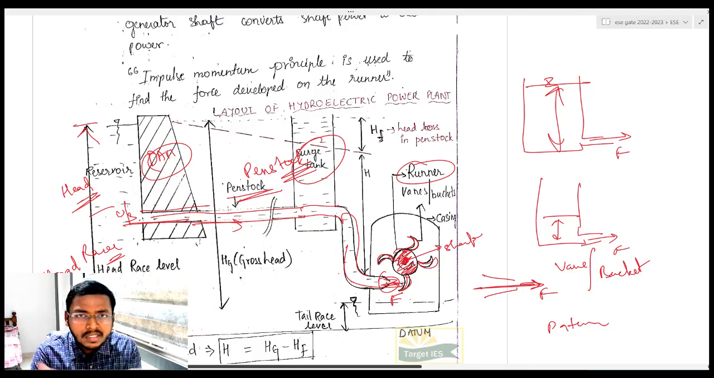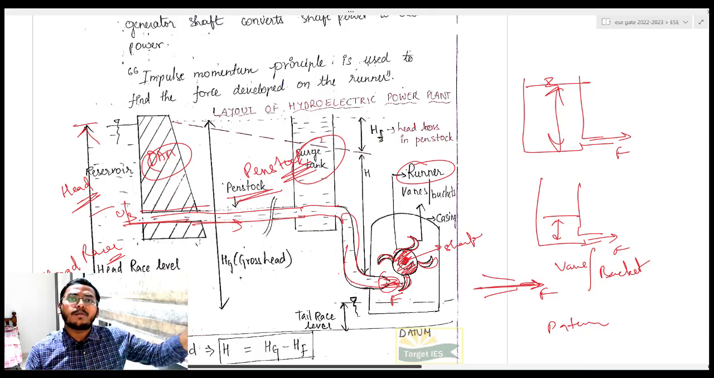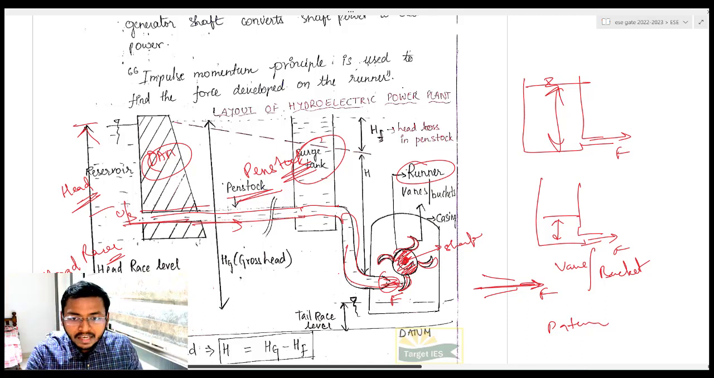I hope the concept is clear for you. Is it clear? So this shaft is coupled with an electric generator, and the more torque with which it rotates, the more electricity is produced. In simple language, if the force with which water is hitting is more, then more torque is generated.